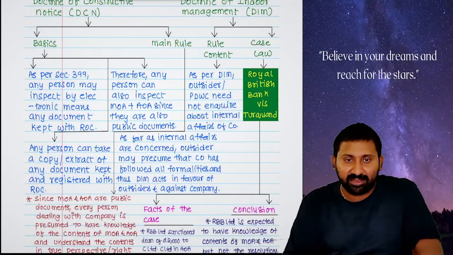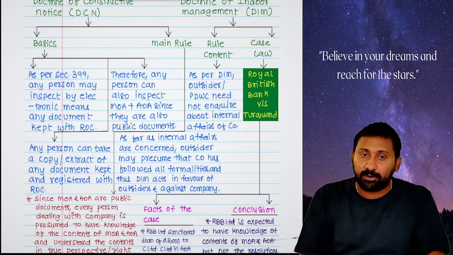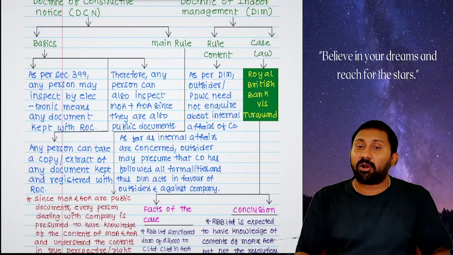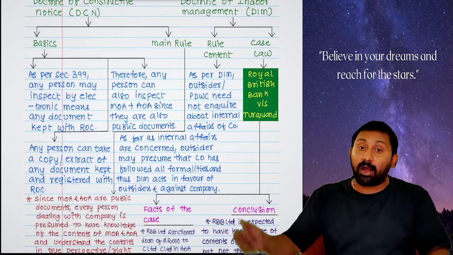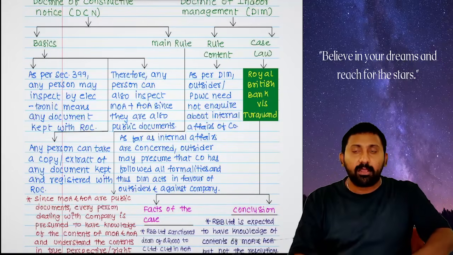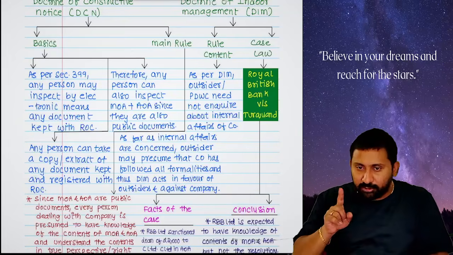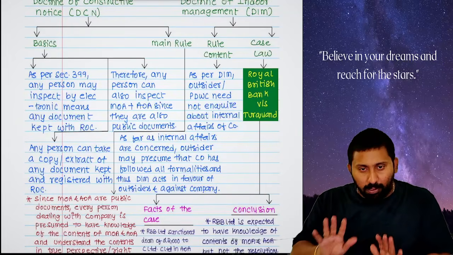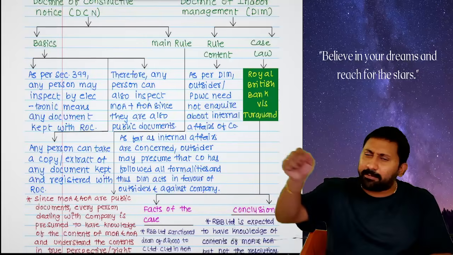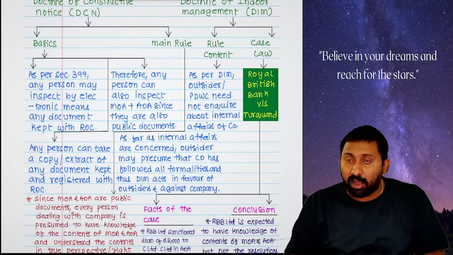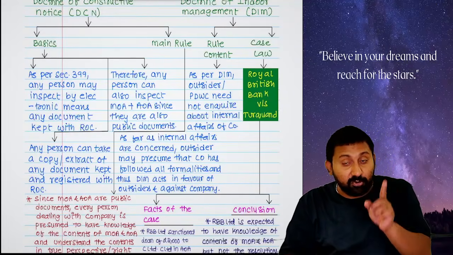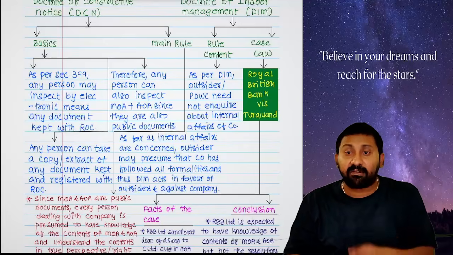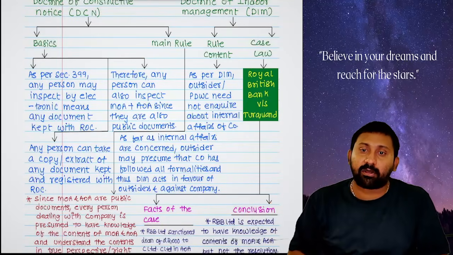Exactly reverse to that is the doctrine of indoor management. The doctrine of indoor management says that, unlike in constructive notice, here outsiders are protected. Means what is my duty as an outsider? I should read MOA. I took MOA and read it, it is there. I took AOA and read it, it is also there. After that, what is happening in your company? Why should I ask? You are not inquiring whether I understood the MOA and AOA. I also will not inquire whether what is said in the articles you followed or not.